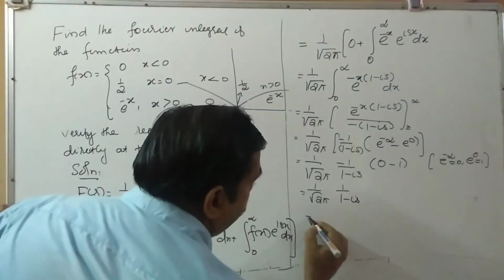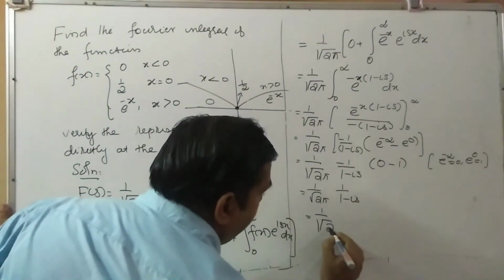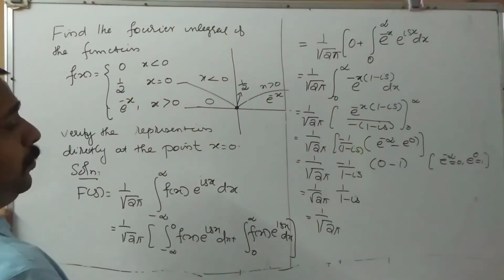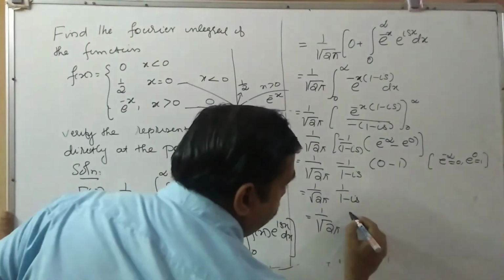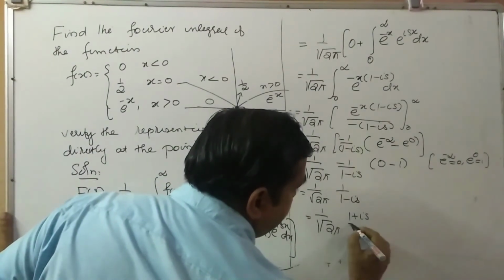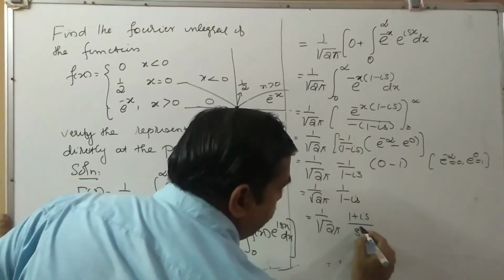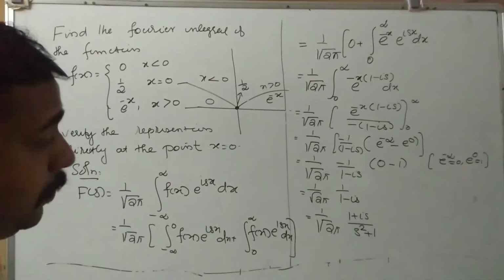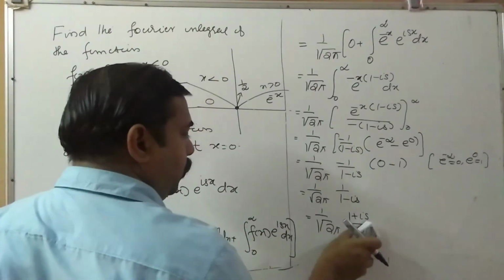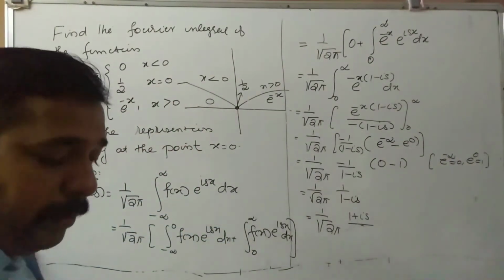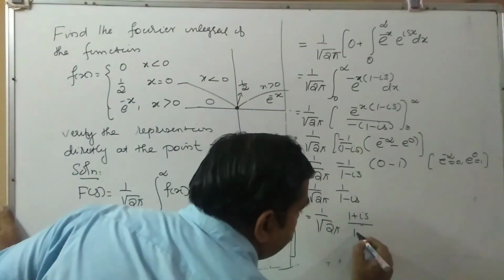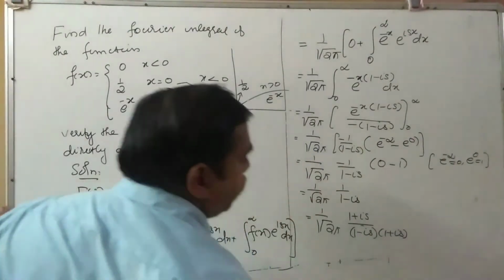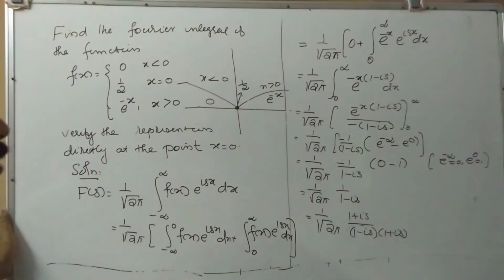So this is equal to 1 by root 2 pi, multiplying with the conjugate. What will be the answer? That is (1 plus is) by (s square plus 1), or we can write the full terms, that is (1 minus is) into (1 plus is), multiplied by the conjugate.